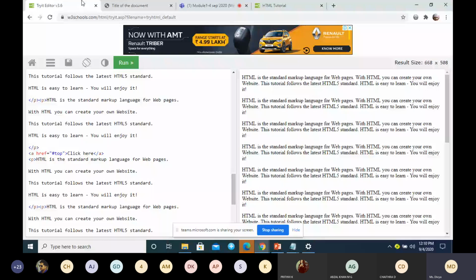So you can give a link on the same page by using href hash and giving some name. That will take you to the same place on the page. So moving to the next one. Suppose you want to send a mail. If you want to send a mail, just use the value mailto and write the address.